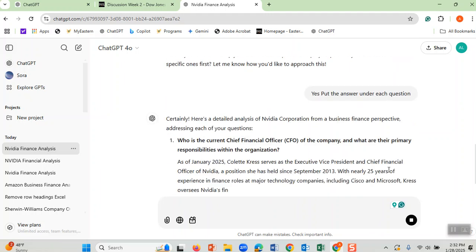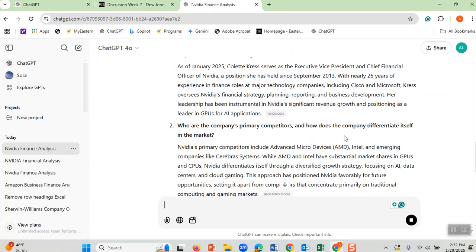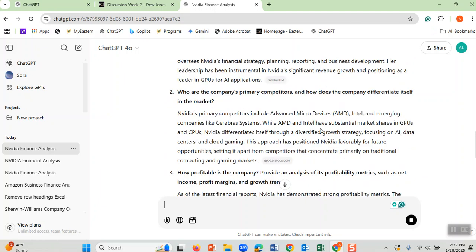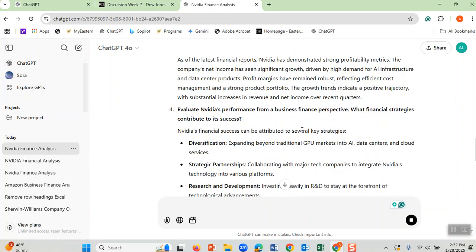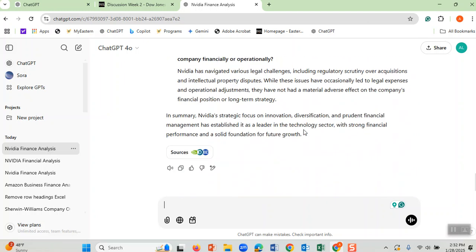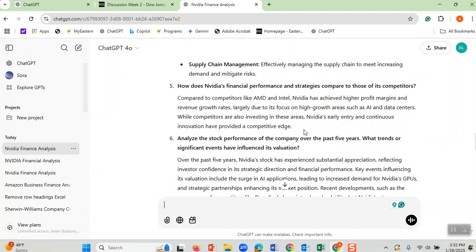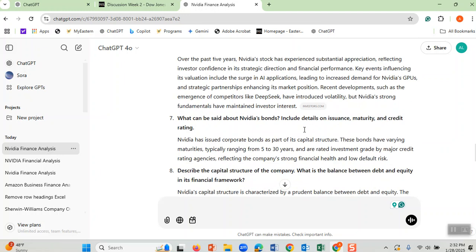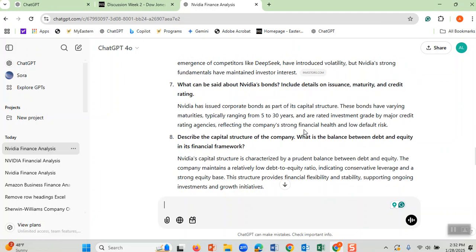Okay. Who is the chief financial officer? And the second question, it found what the competitors are, and it found all the answers here. And also, it is not giving me any number about profitability. I was hoping it shows me more numbers. I say, please provide me with more numbers, such as price of stocks and its performance.